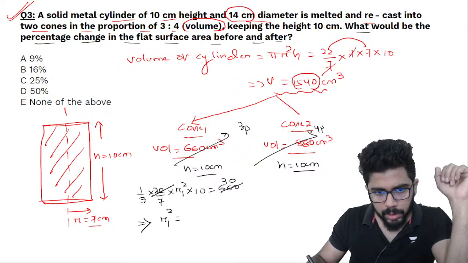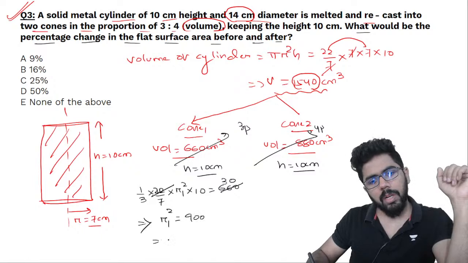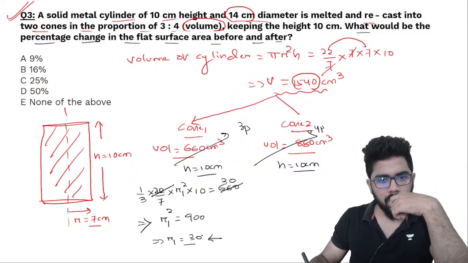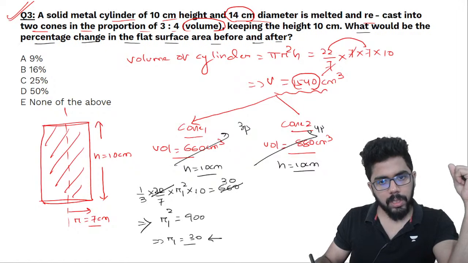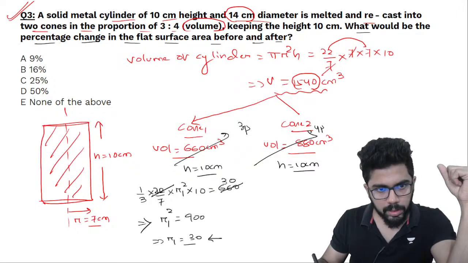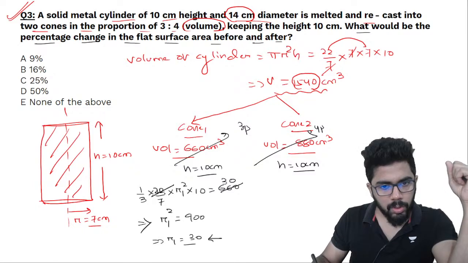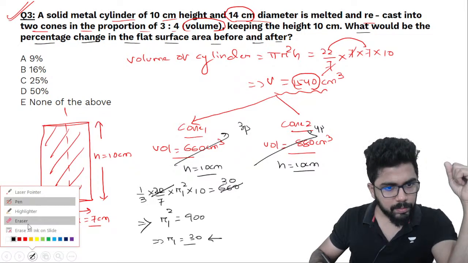Then ये 3 into 30 90 900. तो r1 यहाँ पे आ जाता है 30. One by 3 pi r square h is the volume of 660. Did I do it correct? One by 3 into 22 by 7. नहीं sorry, मैंने मिस्टेक किया.